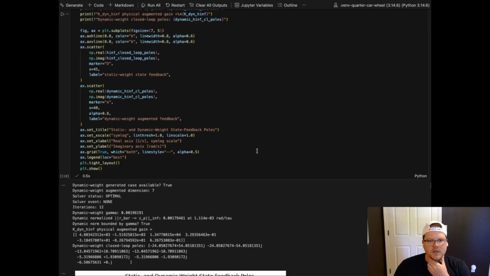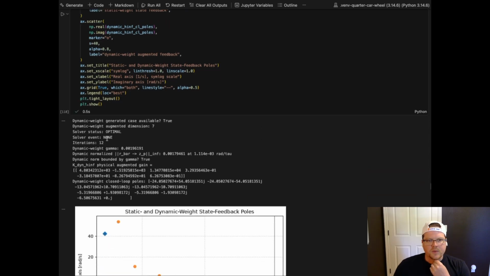cool. So we have optimal, iterated 12 iterations. So then the normalized R to the performance output, per the H infinity norm, is bounded by the gamma. Gamma is 0.0019, that's 0.0017, so we're good. And then here are the closed loop poles, right?